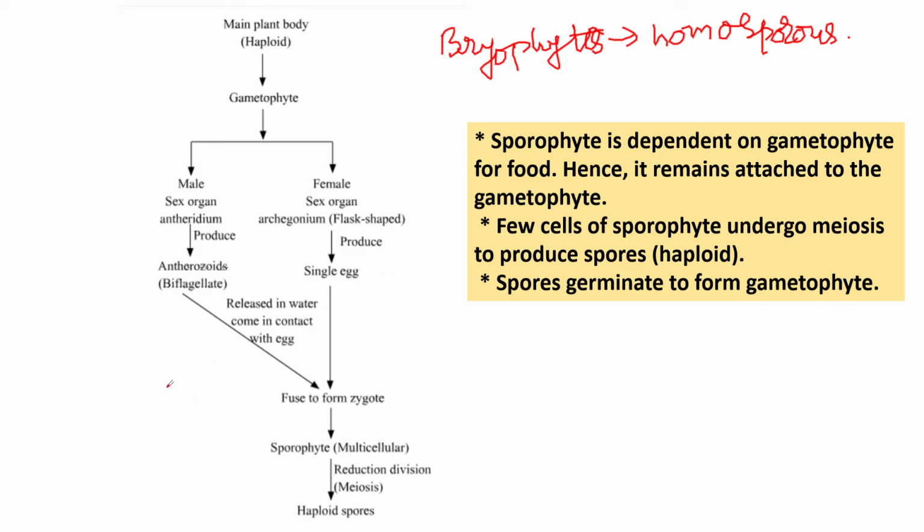Here you can find how it takes place in the flask. These all are the cells. Here the egg is present. So the axial row consists of few neck canal cells, ventral canal cells and an egg or oosphere.